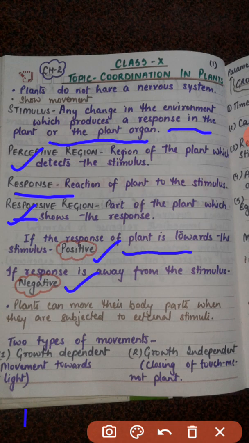Fine. So whenever the plants are detecting the external stimuli, they are moving their body parts. Okay, so in case of plants, there are two types of movements. First is growth dependent movement, and the second one is the growth independent movement. Okay, so let us see the difference between the growth dependent and the growth independent movement.